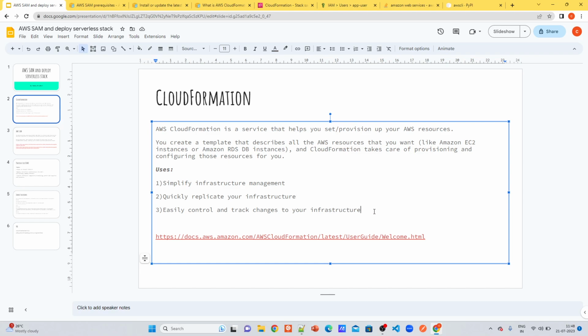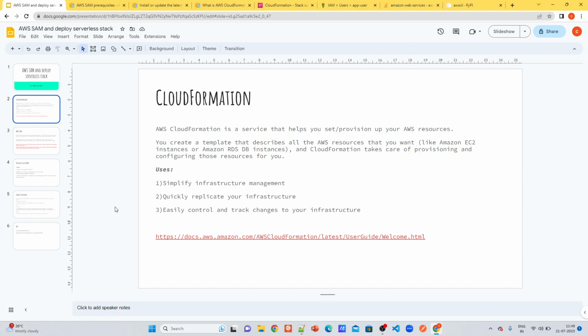And it is easy to control and track changes to your infrastructure, which is an important point, because in an application you several times need to monitor the configuration changes you made in the infrastructure also. So having infrastructure as code and using the CloudFormation service for it is a very good practice in creating infrastructure. So this is the documentation of CloudFormation.